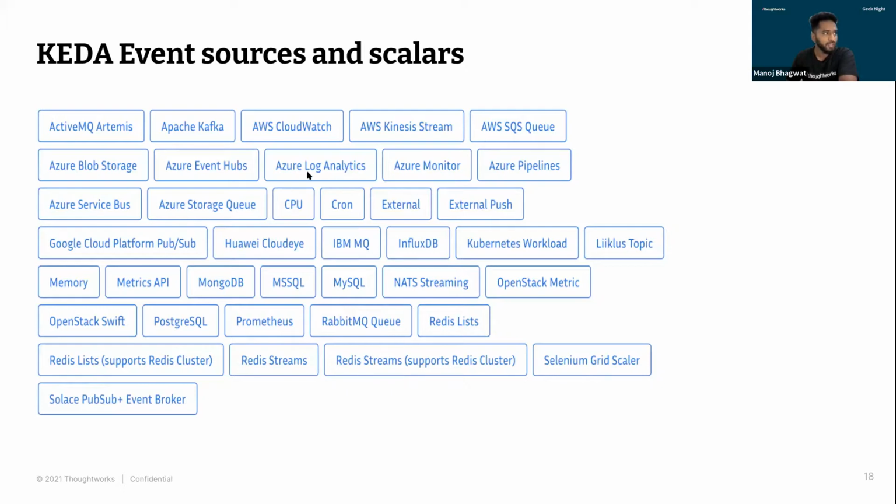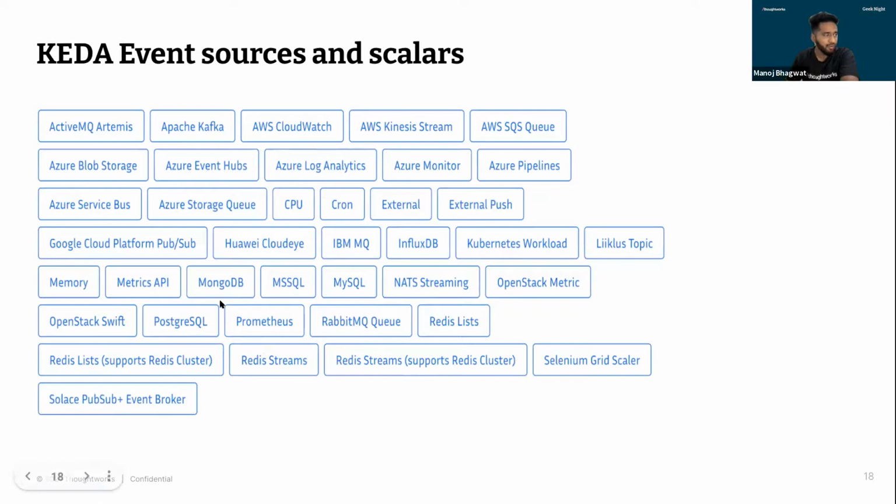Similarly, if you look at Azure, we just talked about Azure Functions. Then Event Hub, Log Analytics, the same can be used. We talked about a few databases, right? If you want to scale things on the database side on the basis of events, MongoDB, MS SQL, MySQL, Postgres, all these databases are supported.